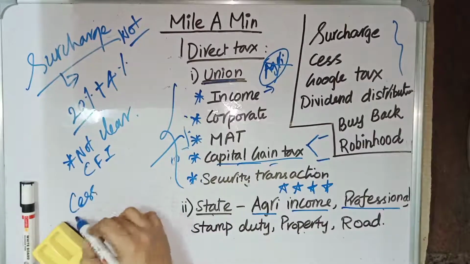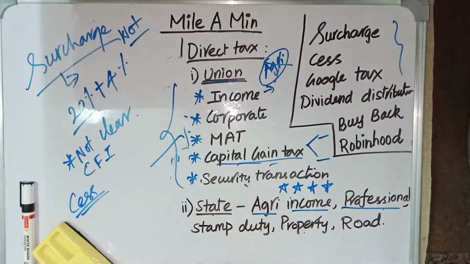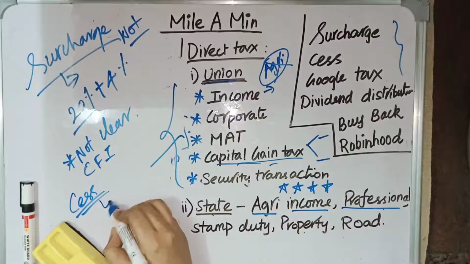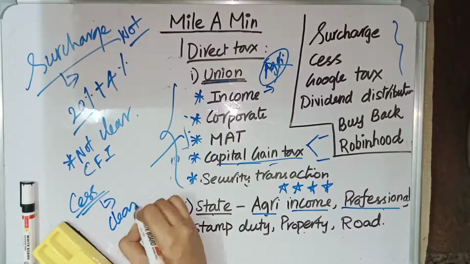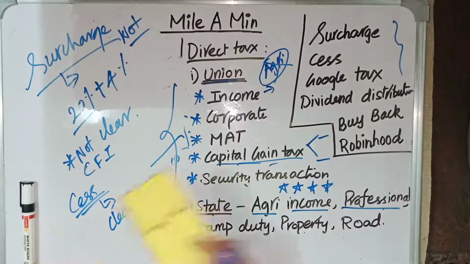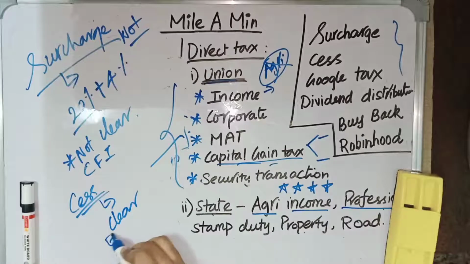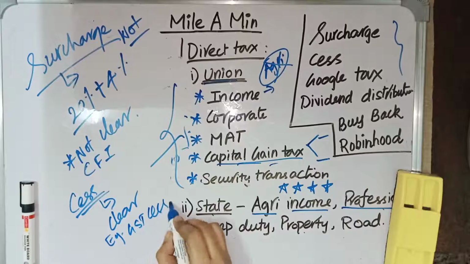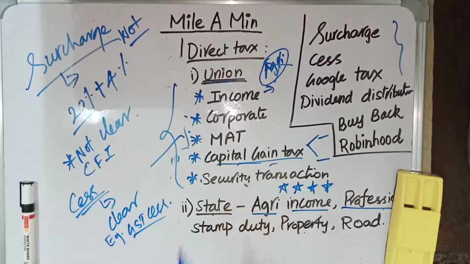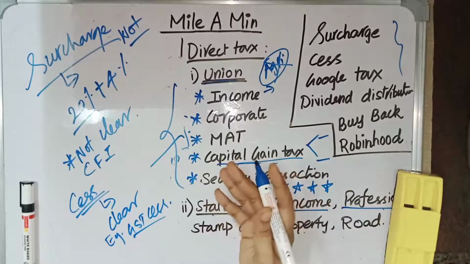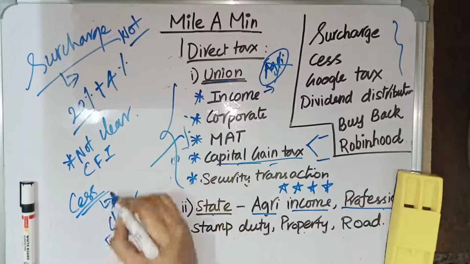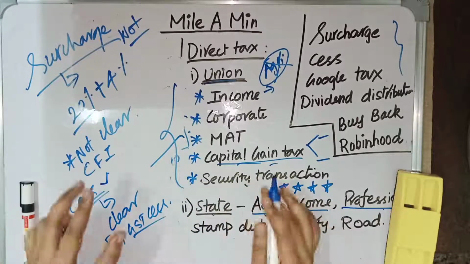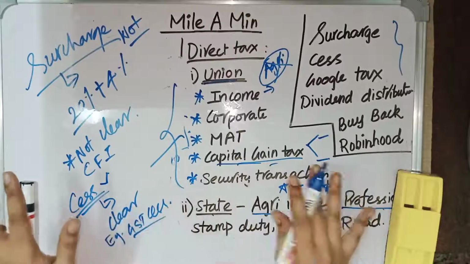Then we have cess. Cess is similar to surcharge. It is also a tax on tax, but one major difference between surcharge and cess is that the objective will be clear in the case of cess. Examples are Swachh Bharat cess, GST compensation cess, education cess, and Krishi Kalyan cess. The objective of the cess will be clear, and it will also not be shared with the states as per Finance Commission recommendation.